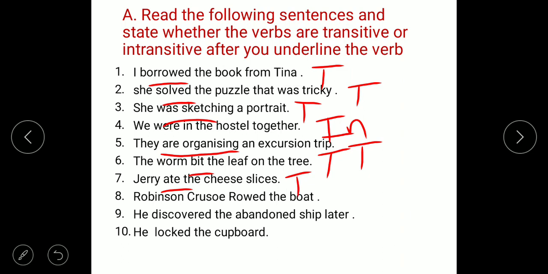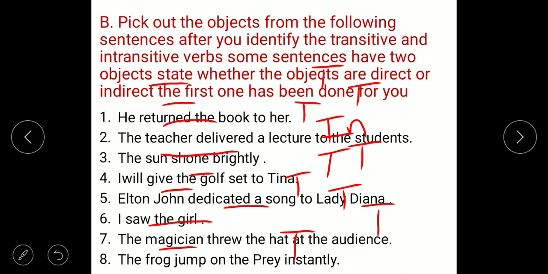Robinson Crusoe rowed the boat. What he rowed? Here also transitive verb. He discovered the abandoned ship later. What he discovered? The abandoned ship. So it is also transitive. He locked the cupboard. What he locked? The cupboard. So verbs which require an object to complete their meaning are called transitive verbs.